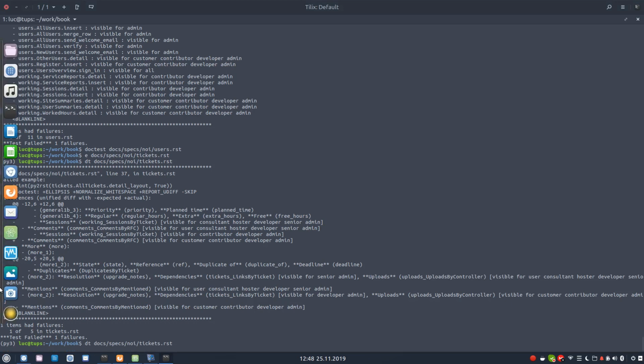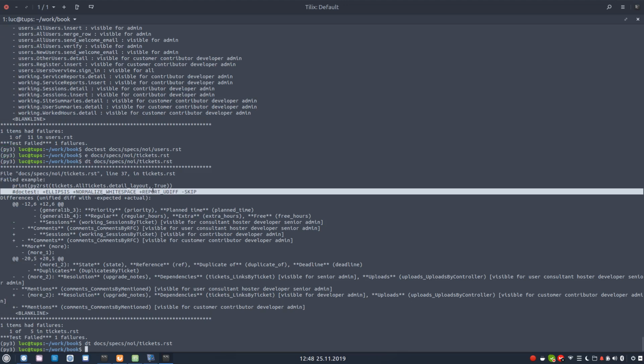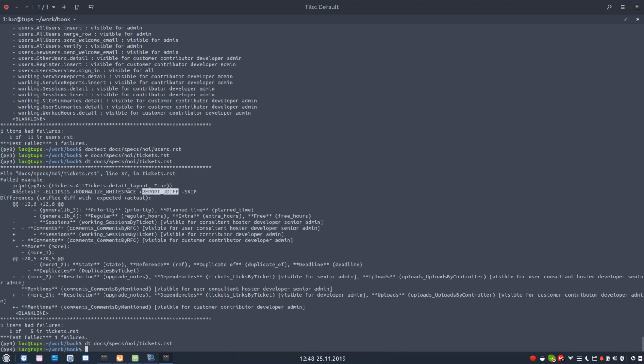When you have these minuses and pluses, that's because we have this doctest option report udiff. The plus report udiff is a doctest option. That means those doctests, so now it's no longer failing.